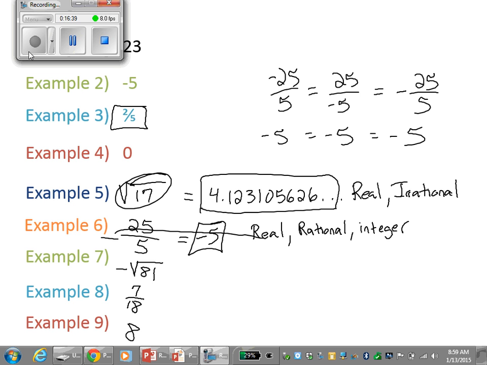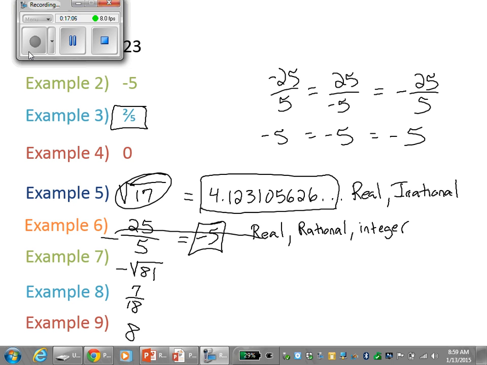Is there something to do on example 7? Yes. What is it? To take the square root of 81. But here's the thing. How many put it in their calculator? You have to be very cautious, careful, and conscientious when you put it in your calculator. Is the negative on the inside of the radical or on the outside? On the outside.